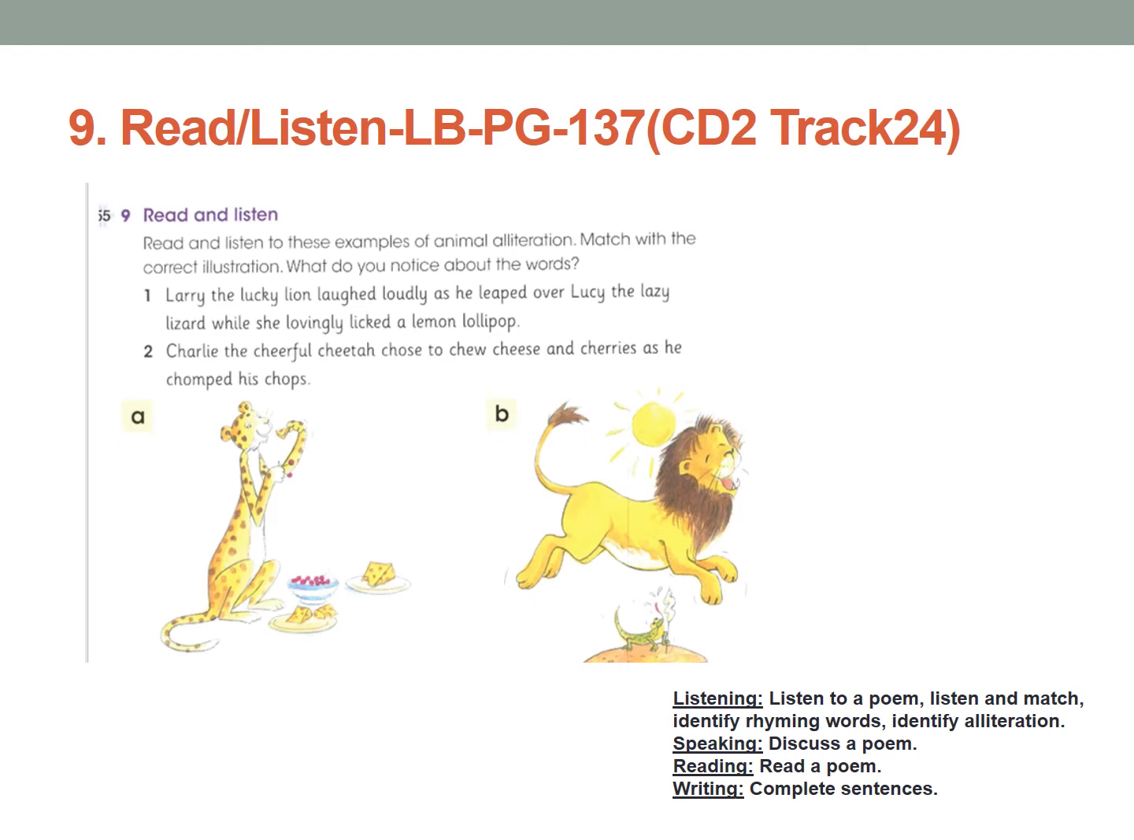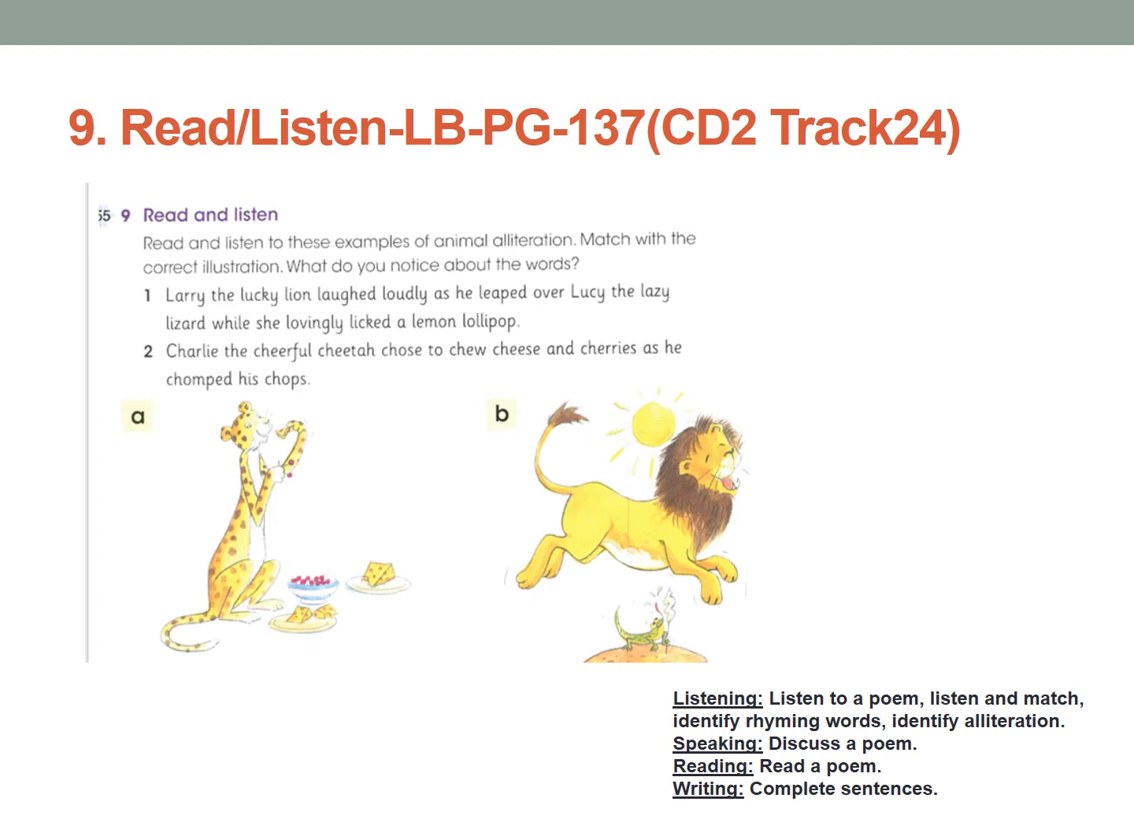Now 9, read. So I'm going to tell you. Just listen carefully and tell me which one it matches. Like the first one, is it a leopard, or is it a lion? There is a leopard eating some cheese and a lion flying. So which does it match? Whether the 1 and 2 sentences match the A picture or B picture.